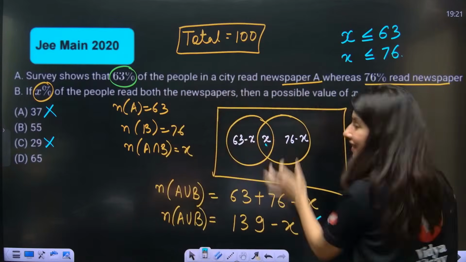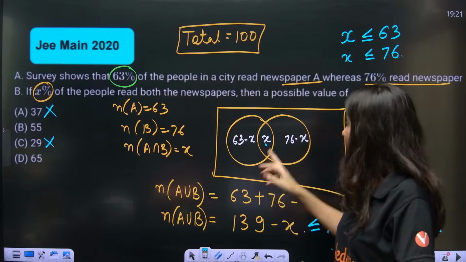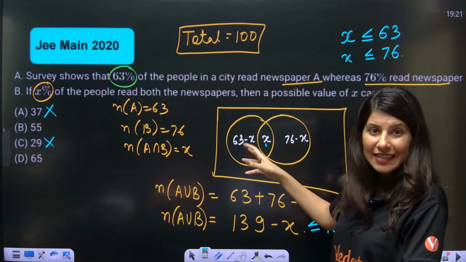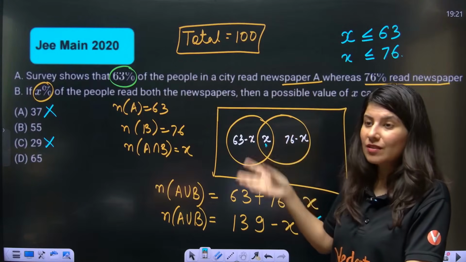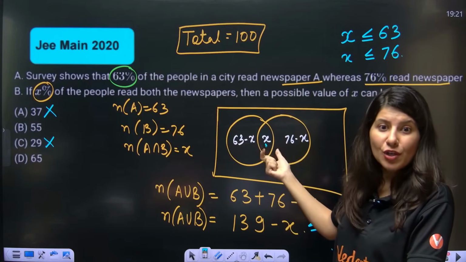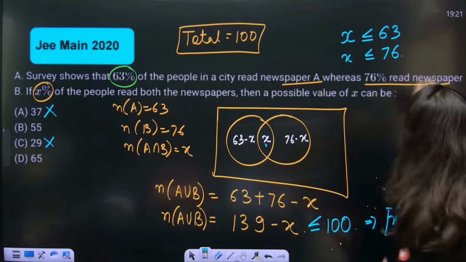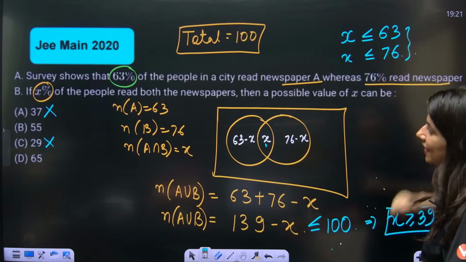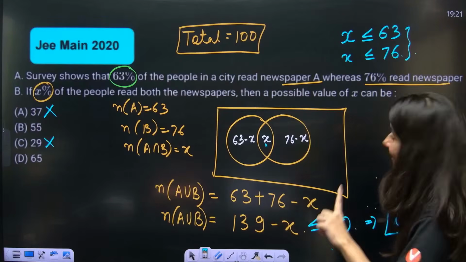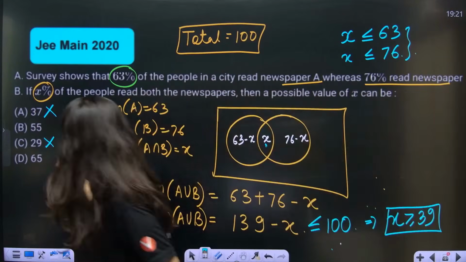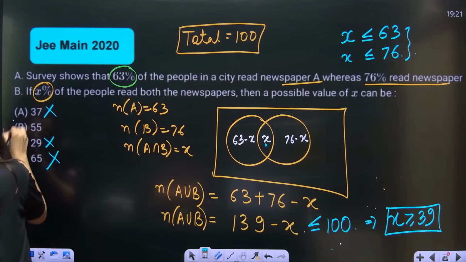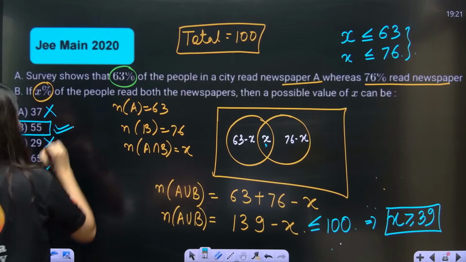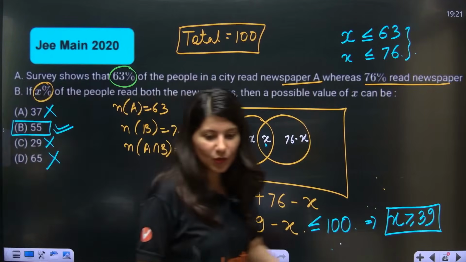Because X is something which is a portion of set A and a portion of set B. So X is less than or equal to 63 and 76 both. That means option D also got rejected. So only option B became true.